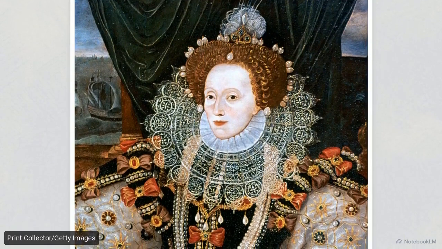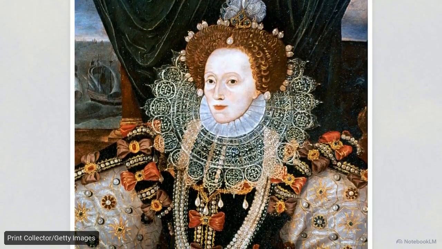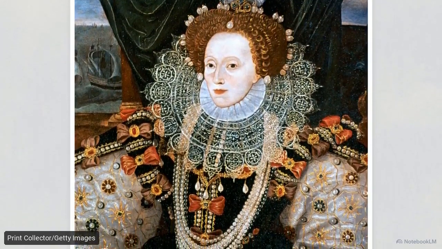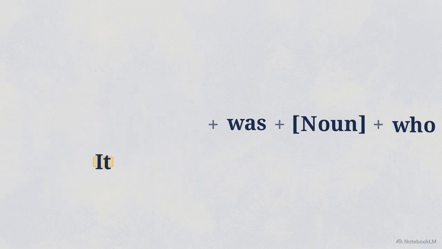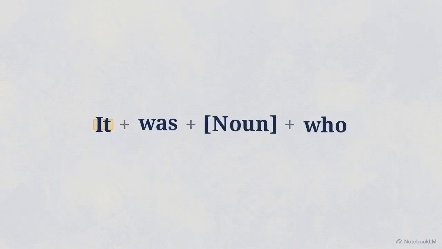Because the text is about the Queen, your brain naturally wants to drop she into that slot. However, this is a cleft sentence used for emphasis. This structure requires a dummy pronoun to function, meaning only it can fill the first slot of the clause.